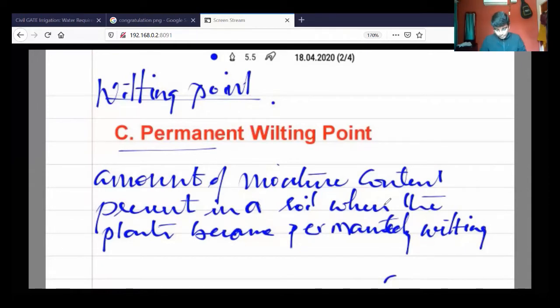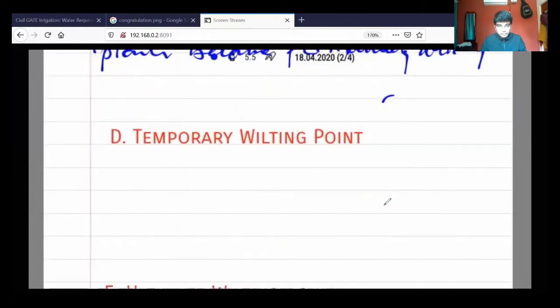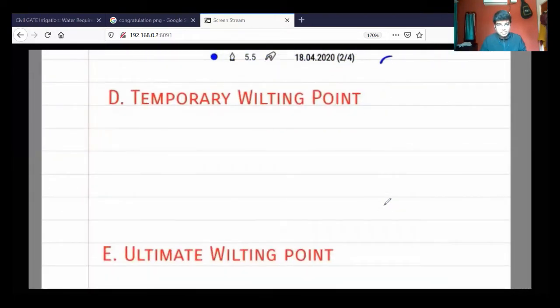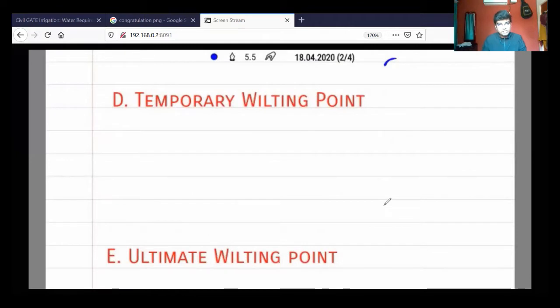Okay, and then we go to the temporary wilting point. Now you can understand it against the permanent. The level of moisture available in the plant is average. If it goes beyond the minimum level, then that will convert to permanent. If you maintain the moisture level, not going beyond the minimum conditions, maintaining the minimum conditions required for a particular plant, then we call it temporary wilting point conditions.